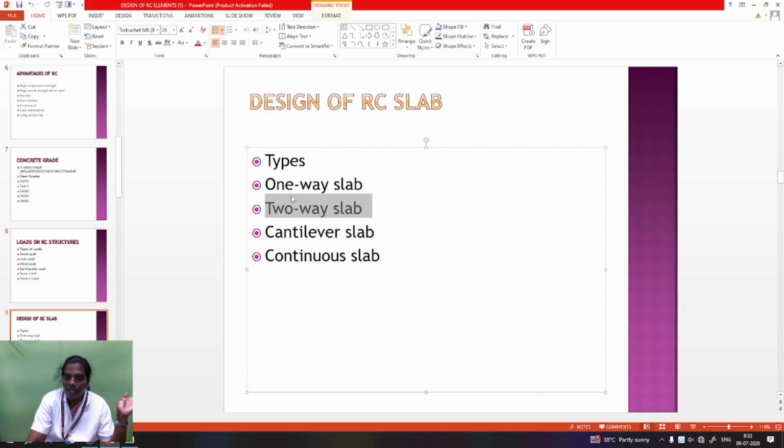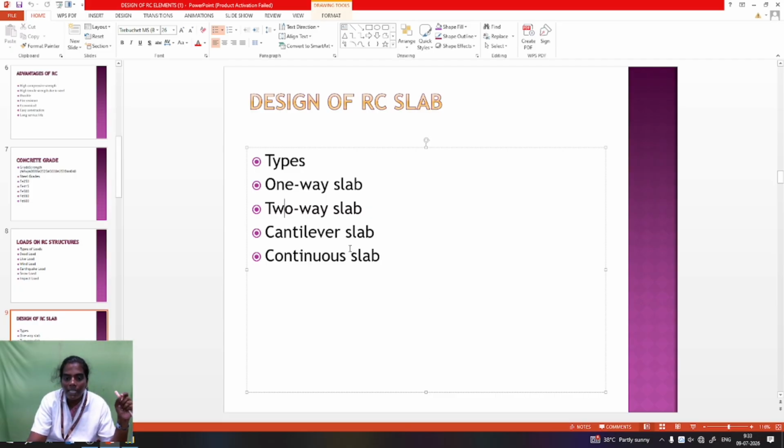So whether it is a one-way slab or a two-way slab depends on the reinforcement provided. Based on support: cantilever, continuous, simply supported, overhanging, etc. Mostly simply supported and cantilever are considered. Continuous is used when more slabs are going on one floor. When two or more rooms are provided in the floor structure, you take the continuous slab consideration. These are all used in slab design.